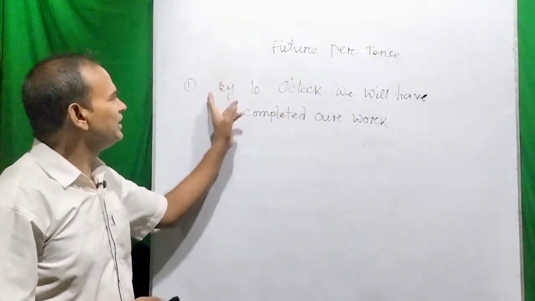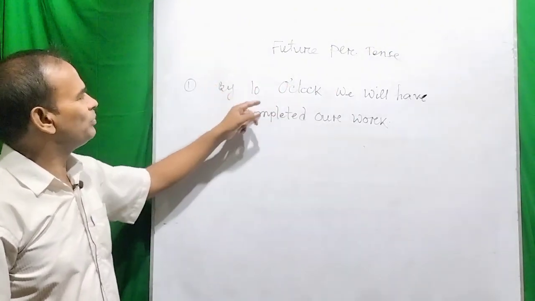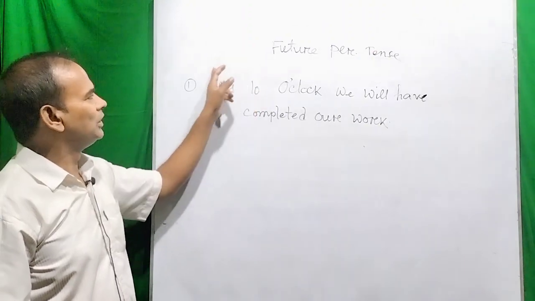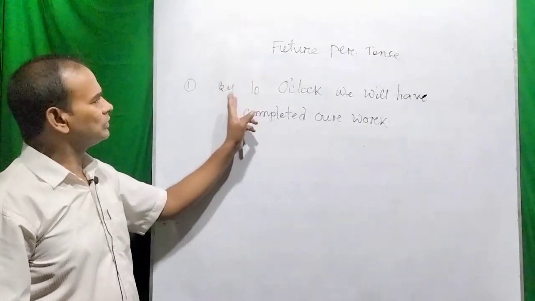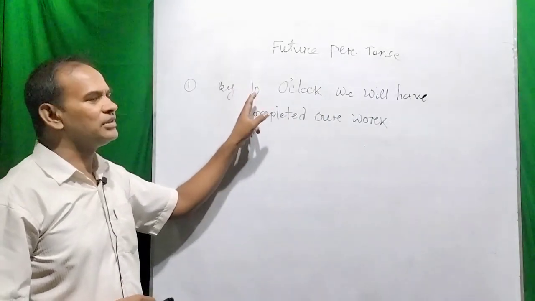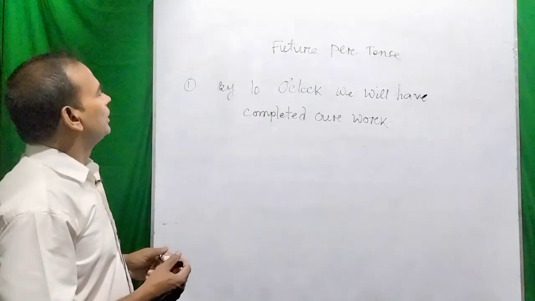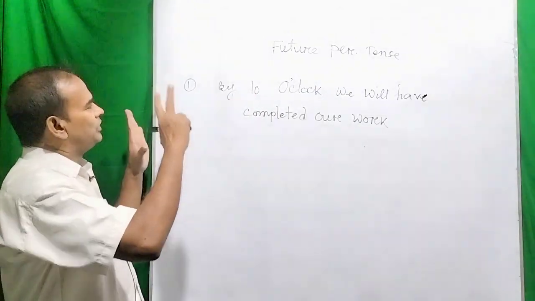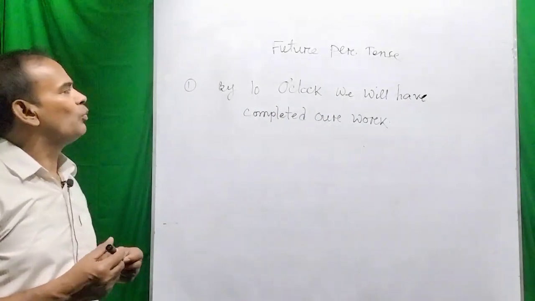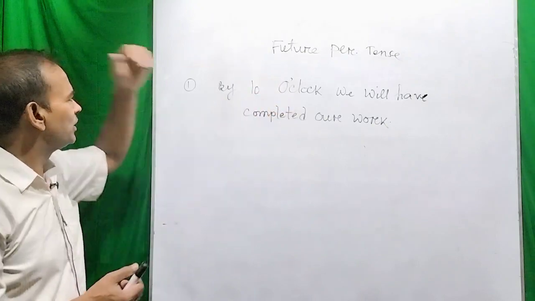So there are three senses according to this phrase. The action will have completed before 10 o'clock, or the action will have completed within 10 o'clock, or the action will have completed at the last second of the hour. So dear viewers, according to these three terms, we can use by plus time with the future perfect tense. You have seen on the whiteboard.